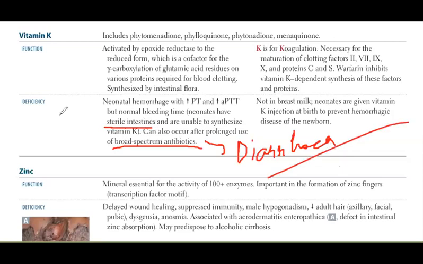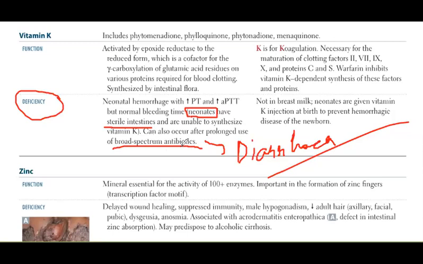So now there are two situations when you see vitamin K deficiency. The first is you can see it in neonates. Why neonates? You should know the reason. Because of their sterile intestines, they cannot make vitamin K. Number two, in adults who take these broad spectrum antibiotics for a longer period of time.